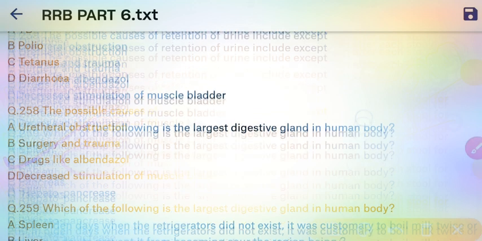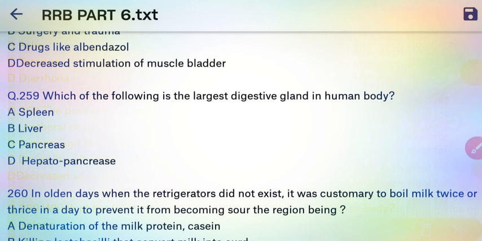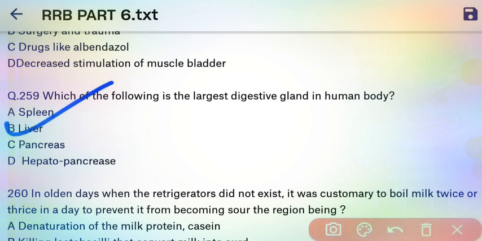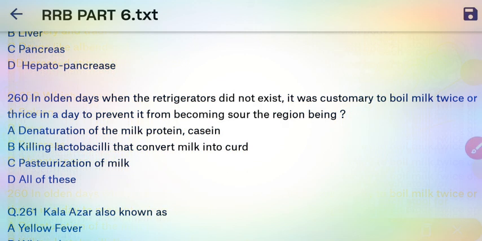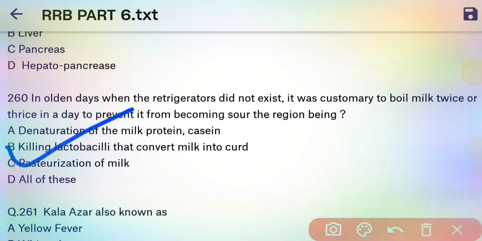Next question. Which of the following is the largest digestive gland in the human body? So here our right answer is, liver is the largest gland. Next question. In older days, when the refrigerator did not exist, it was customary to boil milk twice or thrice a day to prevent it from becoming sour. The reason why? So here our right answer is, to kill the lactobacillus that converts the milk into curd. Lactobacillus bacteria help to convert the milk into curd.